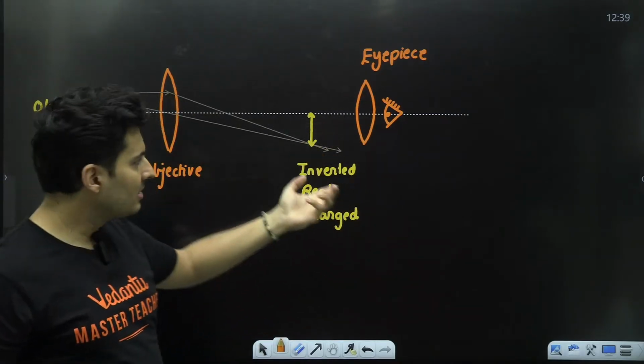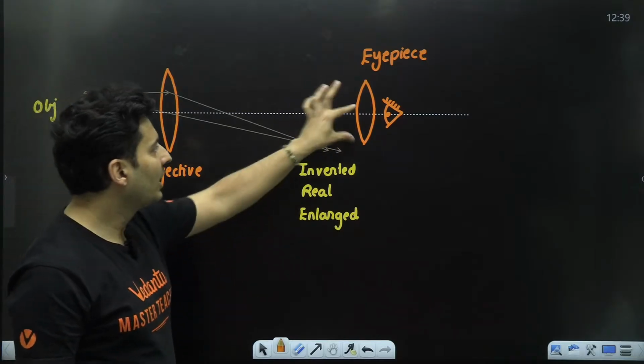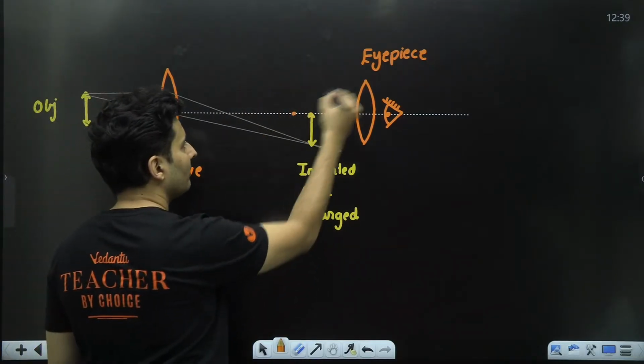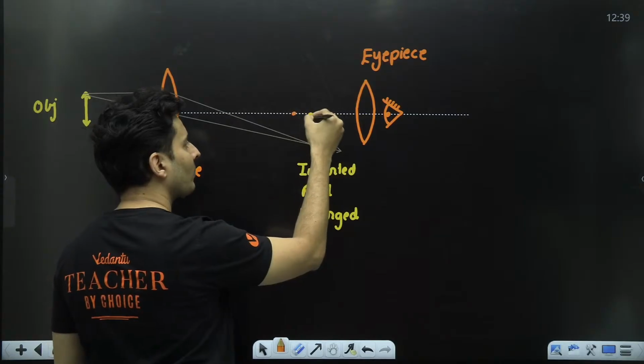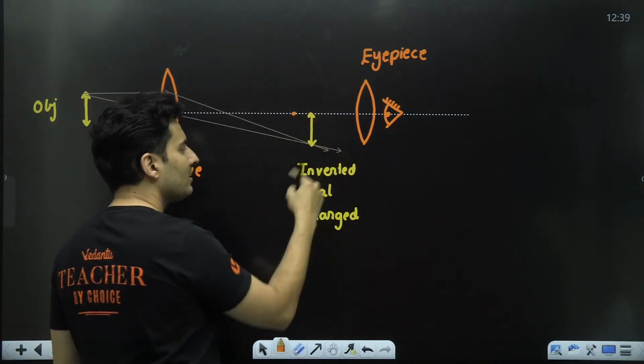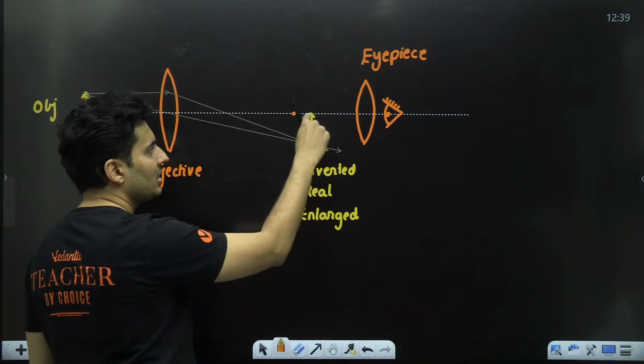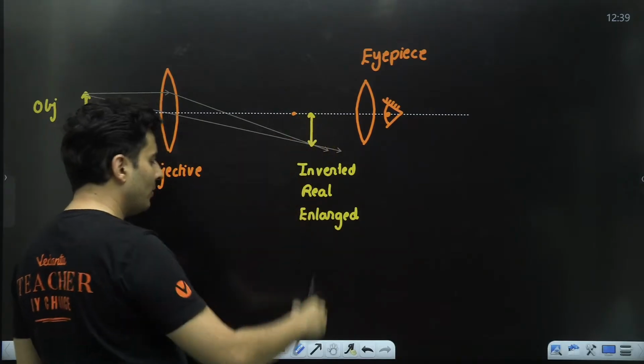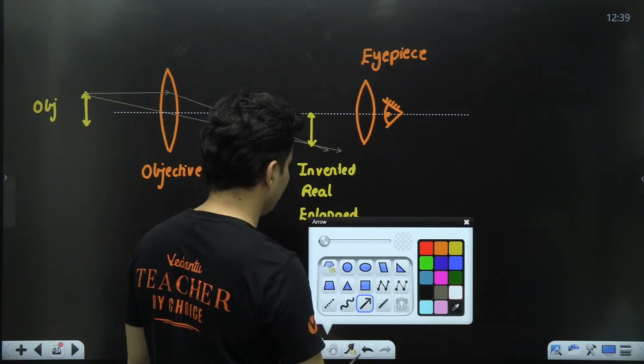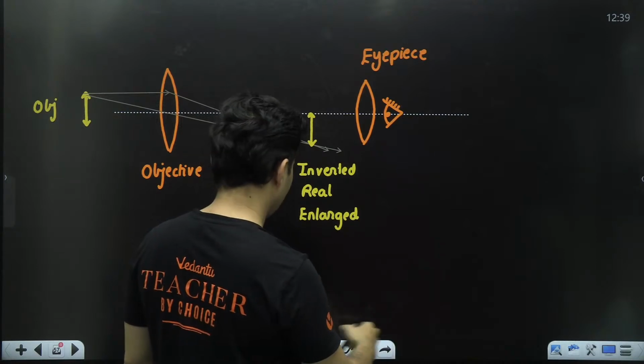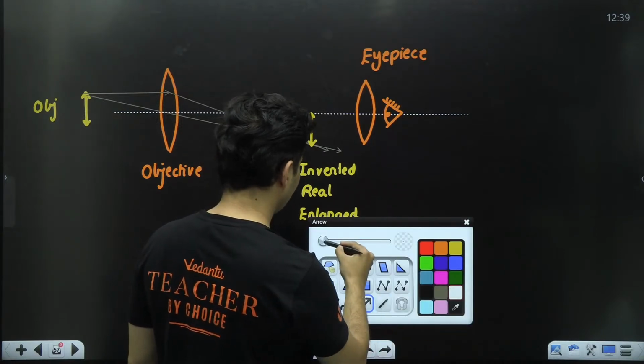You see through that lens because the focal point of this lens is here, and the object, which is actually the previous lens's image, is before the focus. It will now make an enlarged image because of that. So you will probably see things going like this.